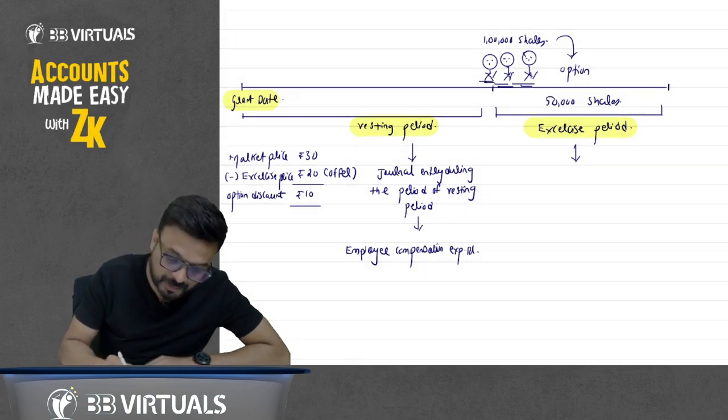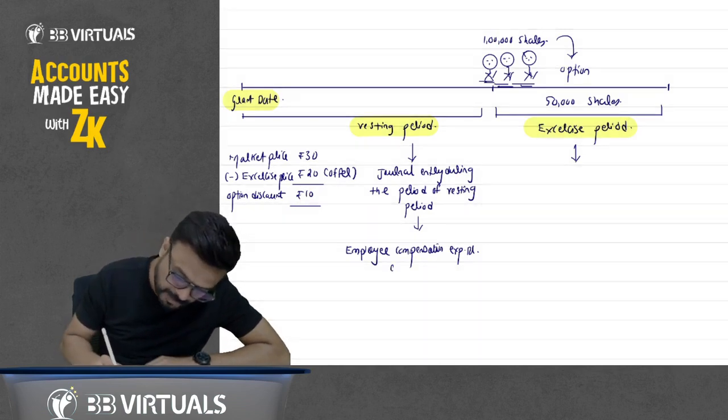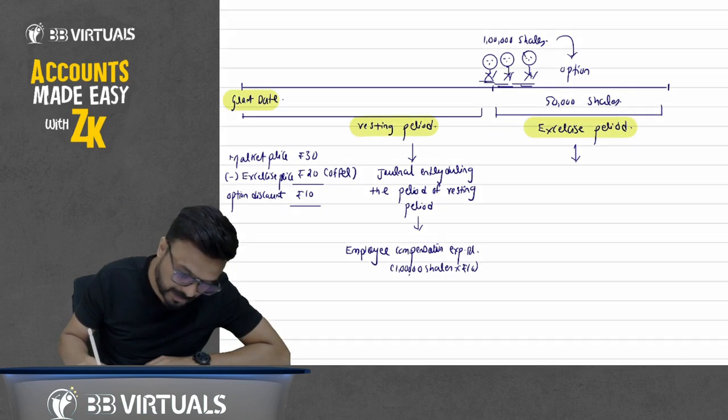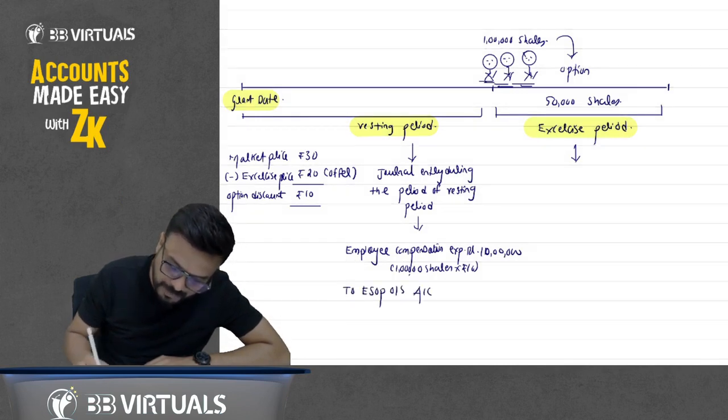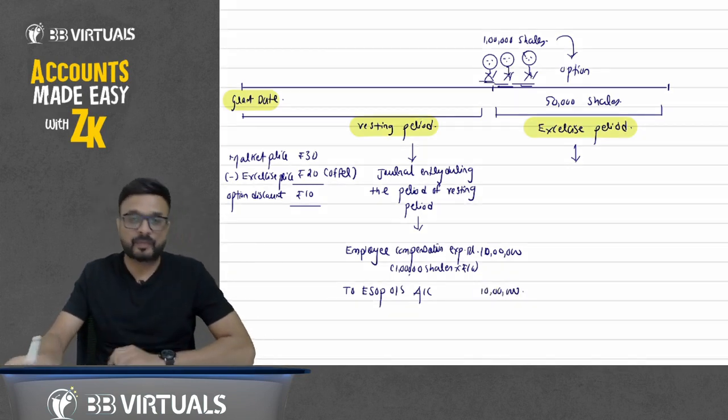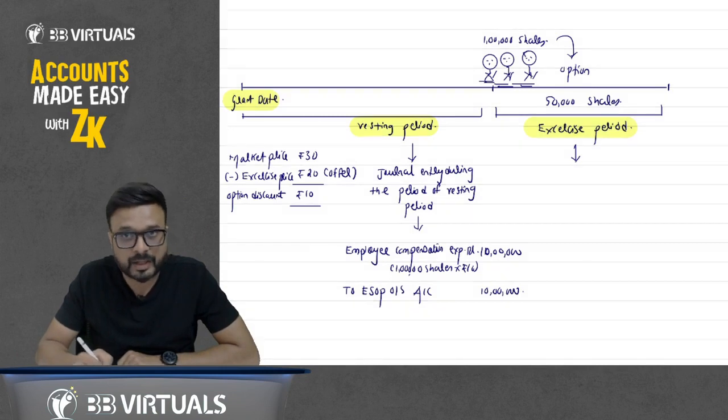How many shares? 1 lakh shares multiplied by rupees 10, that comes to 10 lakh. To ESOP outstanding account, 10 lakh. What happened? We have passed the entry: employee compensation expense account debit 10 lakh to ESOP outstanding.